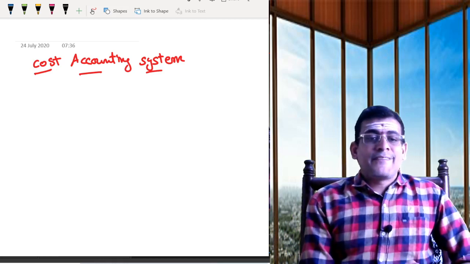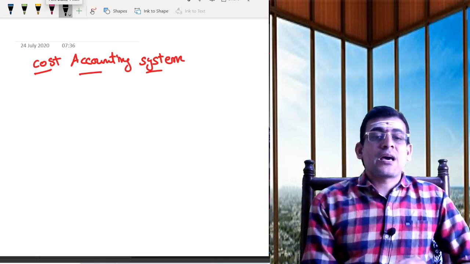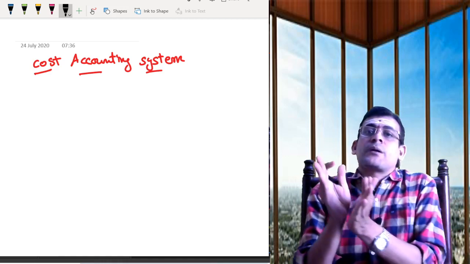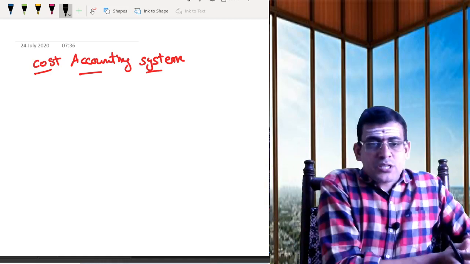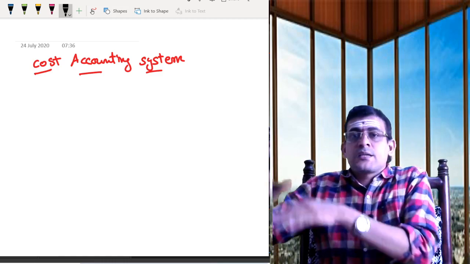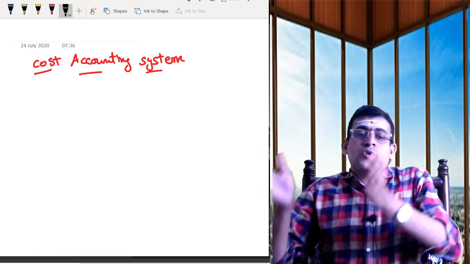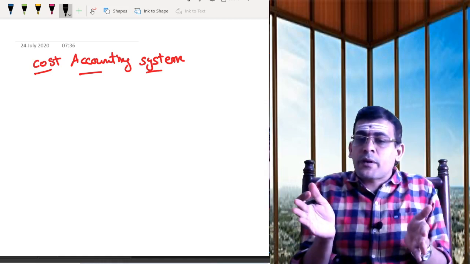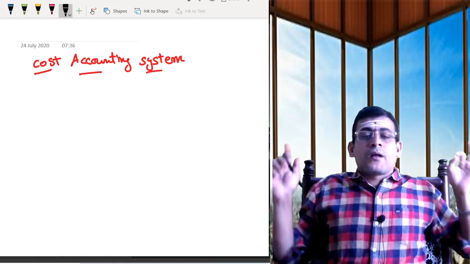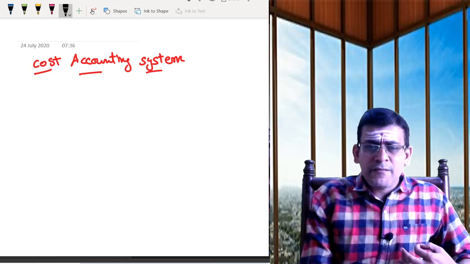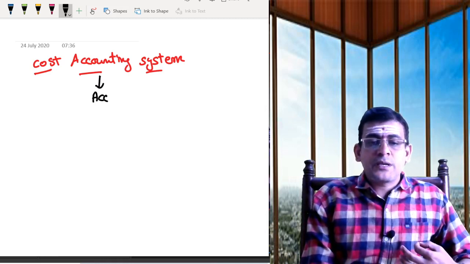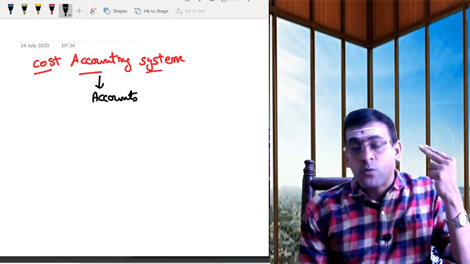Now, when we get into the accounting system, I am going to divide this chapter name into three different parts. Cost is one thing, accounting is one thing, system is one thing. Now we know the meaning of cost, we know the meaning of cost sheet, and how to prepare the cost sheet, everything we know. Now, when we speak about accounting, we need to speak about our types of accounts.